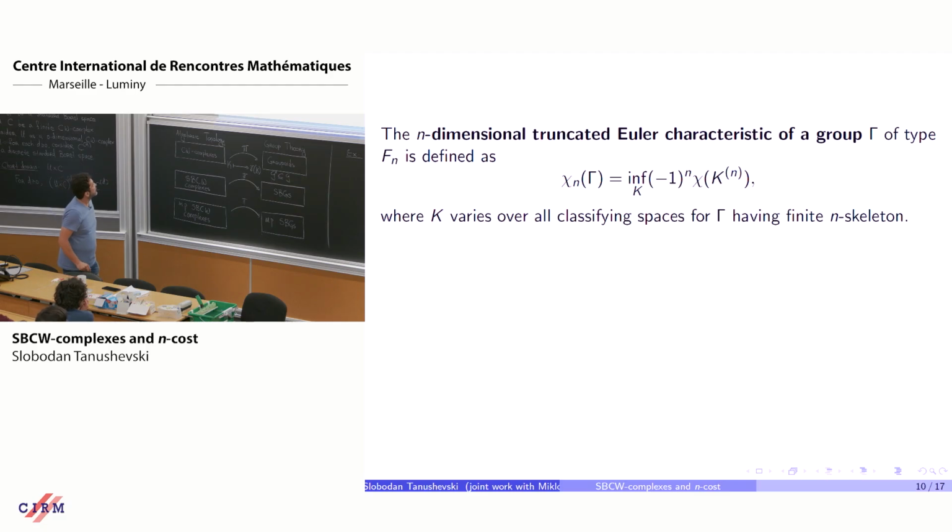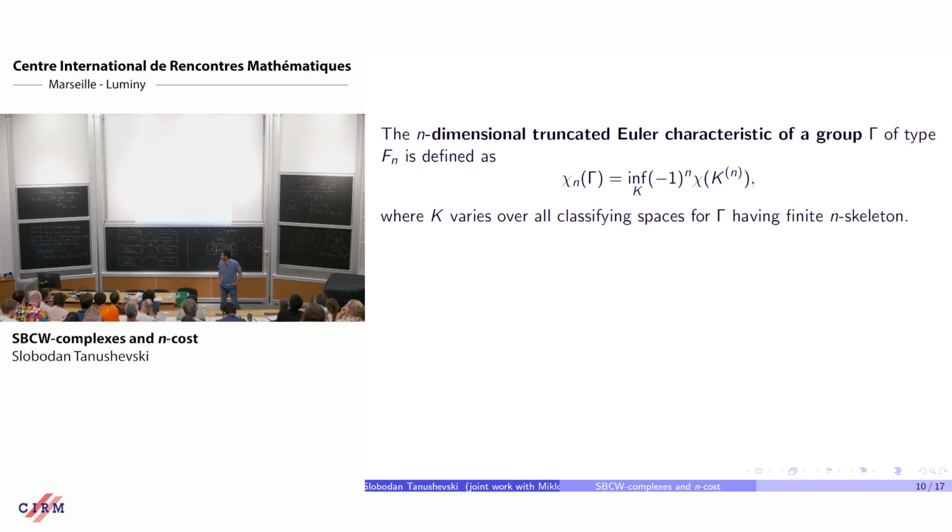Now here's another concept from this dialogue. The n-dimensional truncated Euler characteristic of a group gamma of type Fn is defined as this infimum, which I can write here.